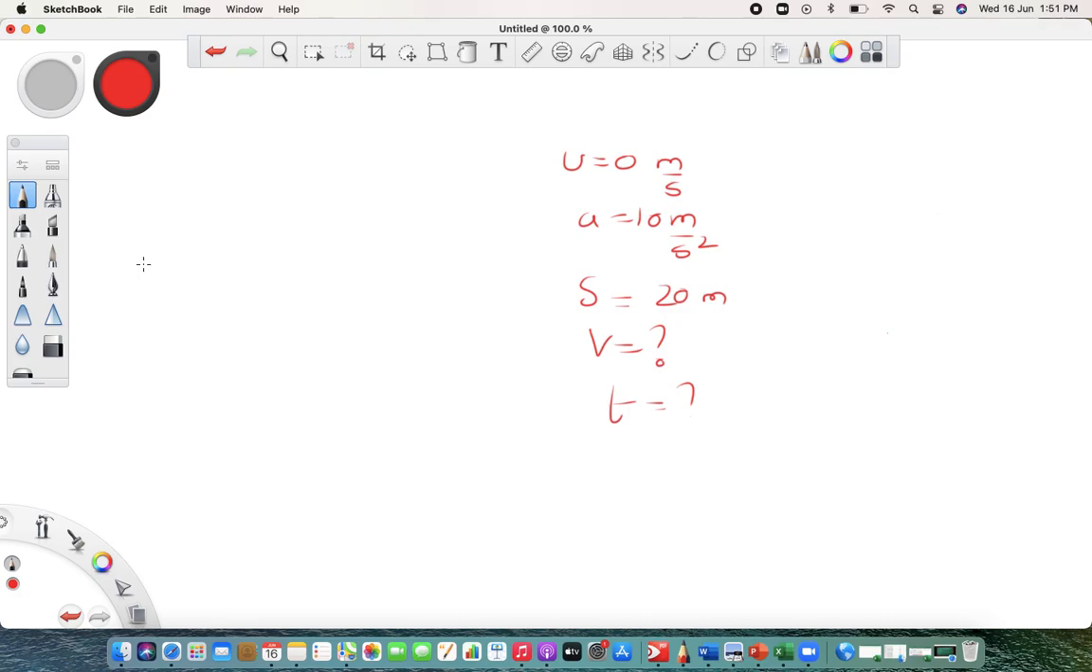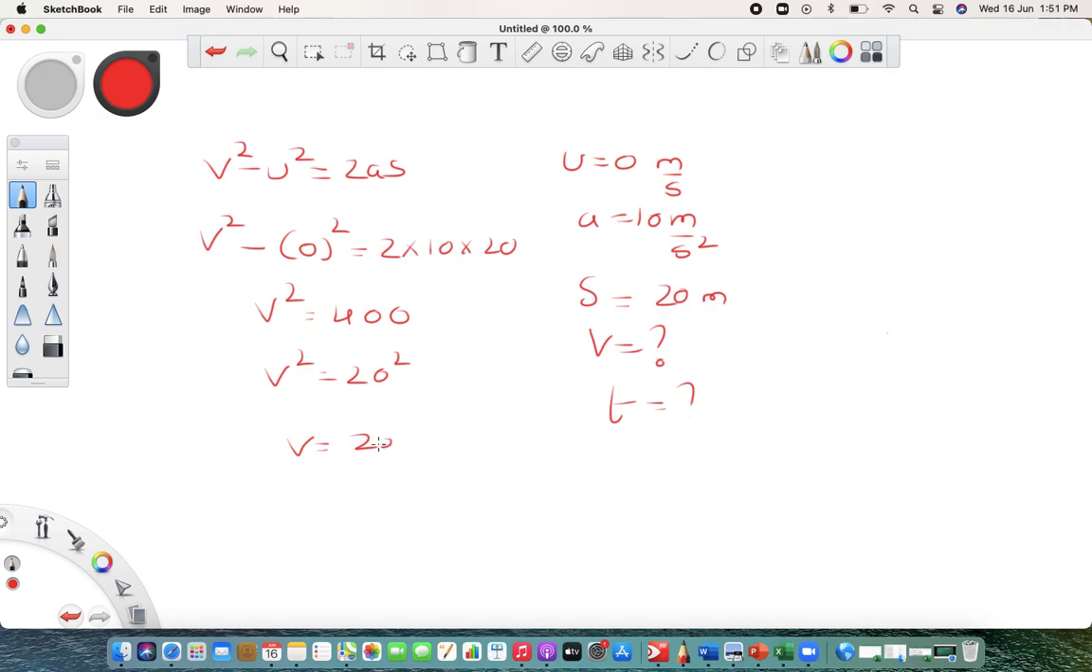Let's see how we have to deal with it. We have one formula, v square minus u square is equal to 2as. Everything is there. So v square, u is 0 square, 2, a is 10 and s is 20. So v square is equal to 400. So v square is 20 square, so v is equal to 20 meter per second. Clear? Understood?